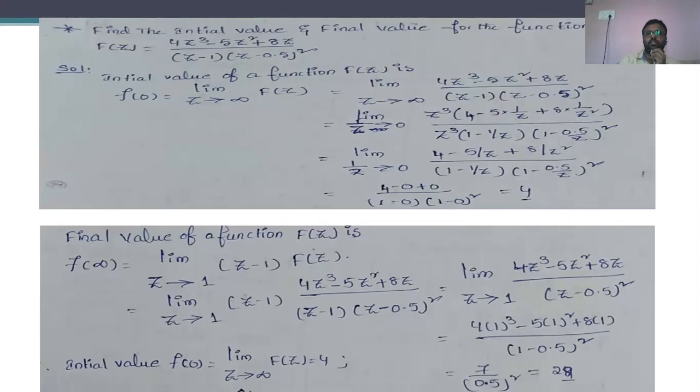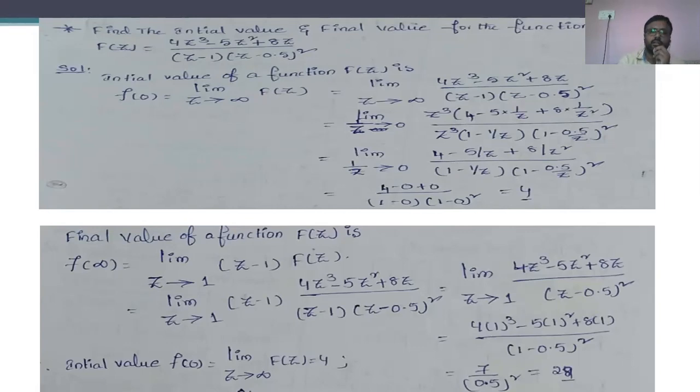That means z has to be replaced with infinity. z tends to infinity means 1 by z tends to 0. That means all the expression has to be transformed from z to 1 by z, and substituting the value of 1 by z as 0, we get the initial value of the function f of z.